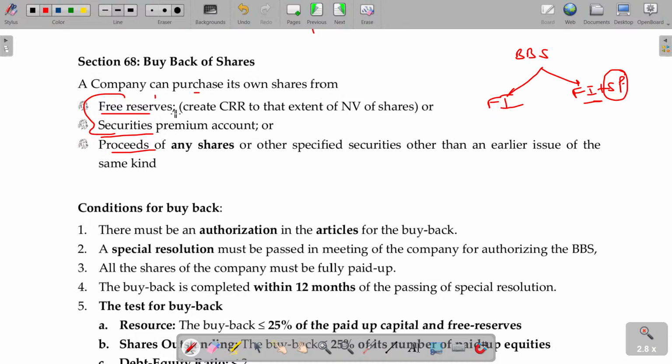In that case, to the extent of free reserves used, you have to create the CRR to the extent of the nominal value of the share. That's why I told you the face value of buyback shares should be equivalent to profits and the amount created in the name of CRR. You have to always cross verify. That's all.